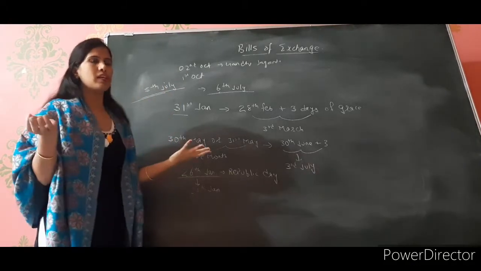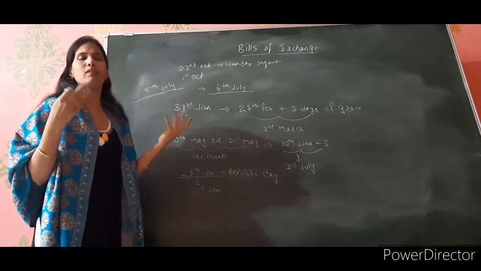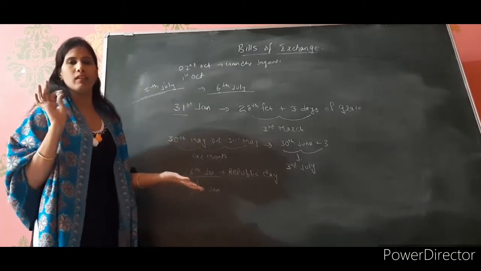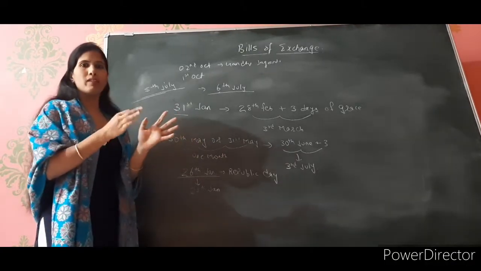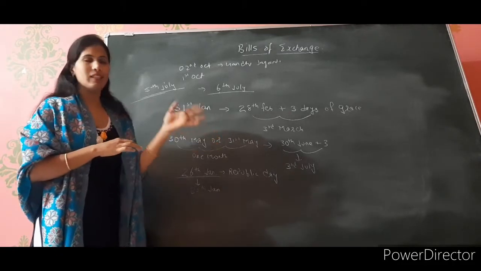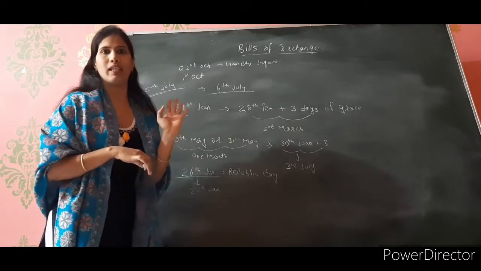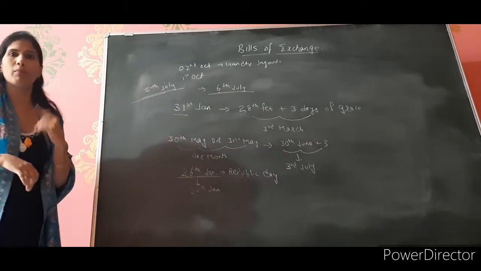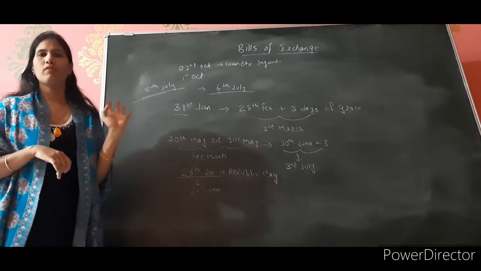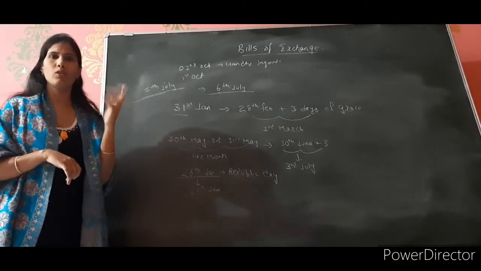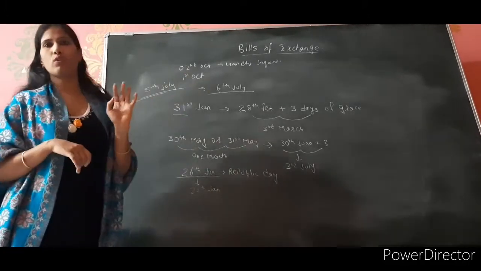But if you got some sudden holiday due to any reason, I am just taking an example, suppose the death of a leader. So you will get a sudden holiday. You are not prepared for that. And if your bill is maturing on that concerned date, then you are going to take the maturity period as the very next day of that date. Suppose 5th of July, your bill is maturing on 5th of July and you get a holiday due to death of some leader. You got the holiday on 5th of July, so your bill will mature on 6th of July.